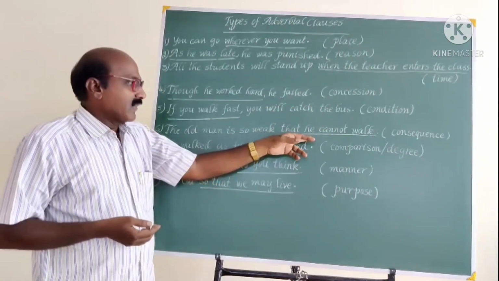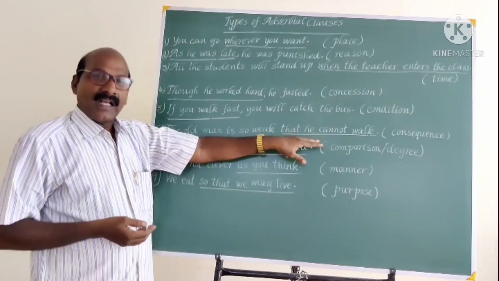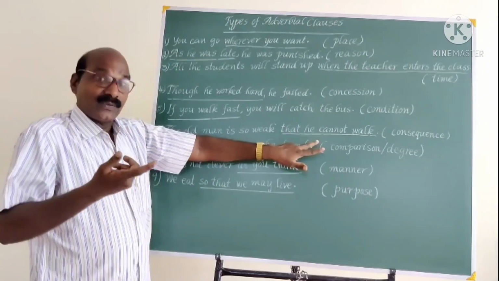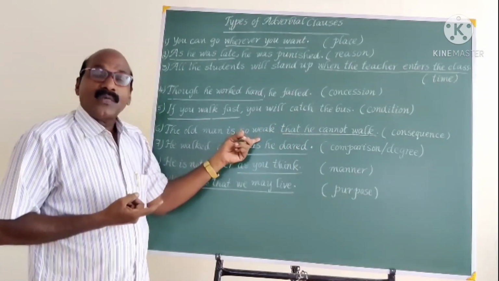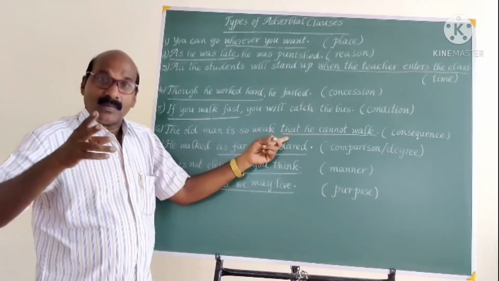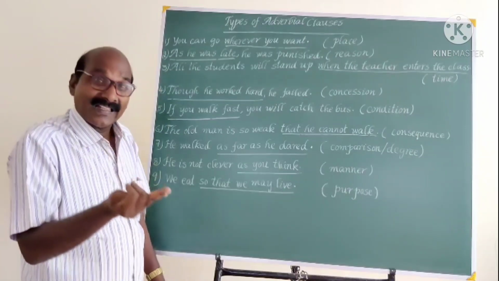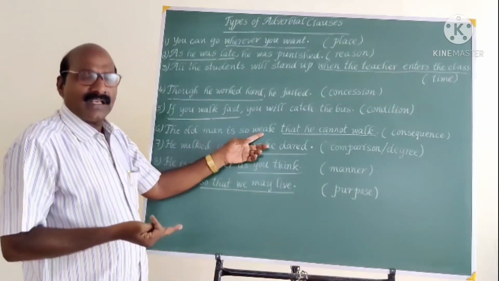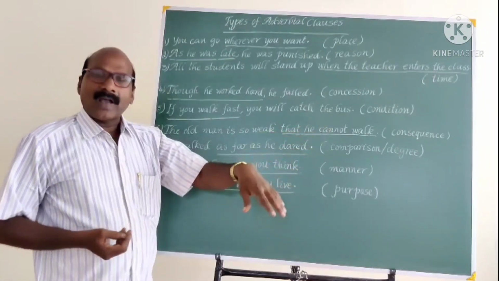And this clause acts as an adverb because it modifies this adjective. As I have said, an adverb modifies a verb or an adjective or another adverb. He is so weak, because of the weakness, he cannot walk.